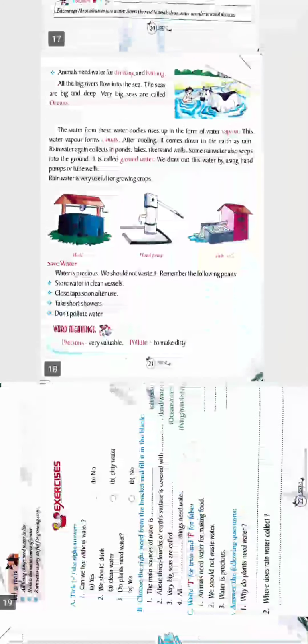So where does rainwater collect? I already told you rainwater is collected in ponds, rivers, sea, etc. You can see this on page number 21, in the second paragraph: rainwater again collects in ponds, lakes, rivers and wells. So you can write this in this number 2.